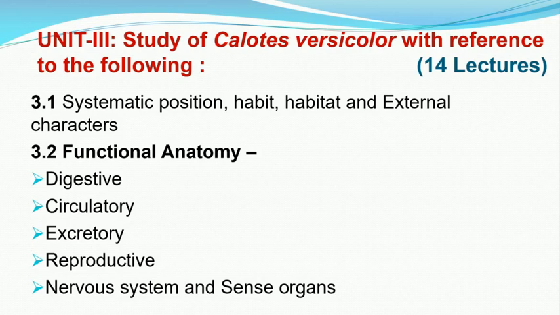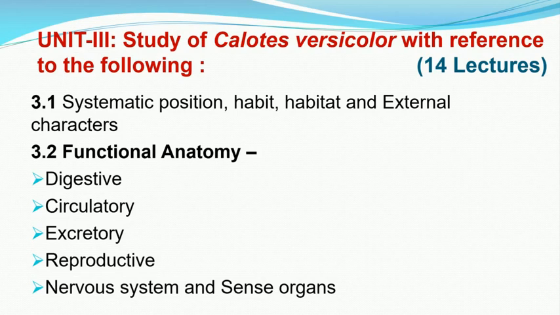And last part, we are going to study the reproductive system of Calotis. They are dioecious, where we will see male and female separate. So we will study the anatomy and physiology of male as well as female reproductive system, as well as the copulation and breeding habits of Calotis. Last part, we will see the endocrine glands, their types as well as the functions. So this is all about unit number 3.